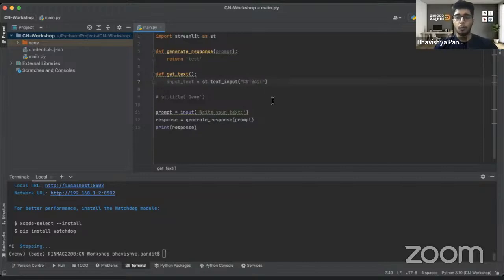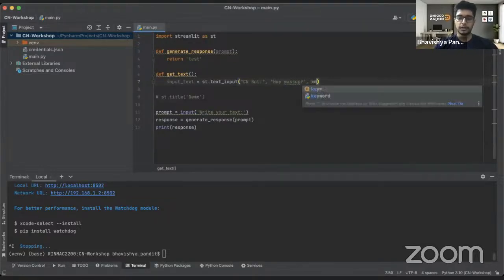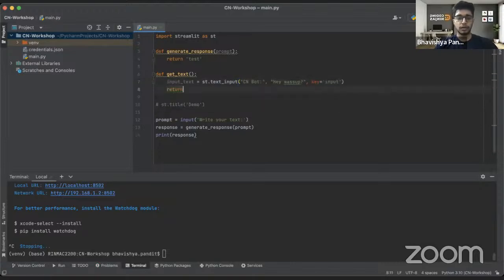And what do I want as the initial value? Let's keep it, hey, what's up. And I want it to be input, so here the key would be input. So this is our input text. And since I'm using it, I want it to return as well.